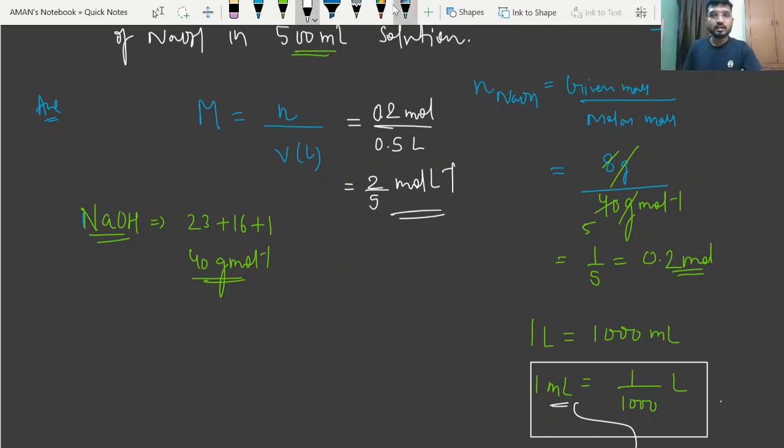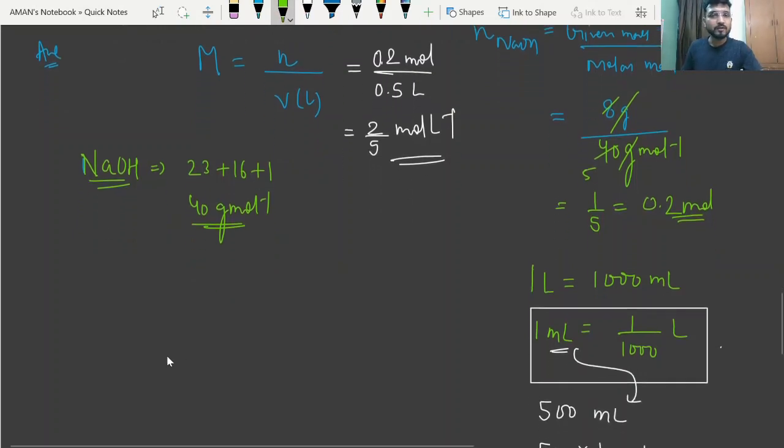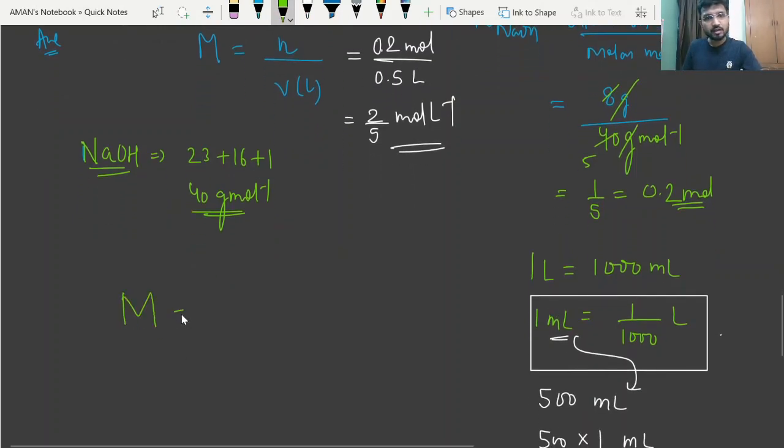Now see, we can also derive another formula for the ease of molarity. Just write down M is equal to n by V, right? And just write down volume as it is in ml and just multiply by 1000.